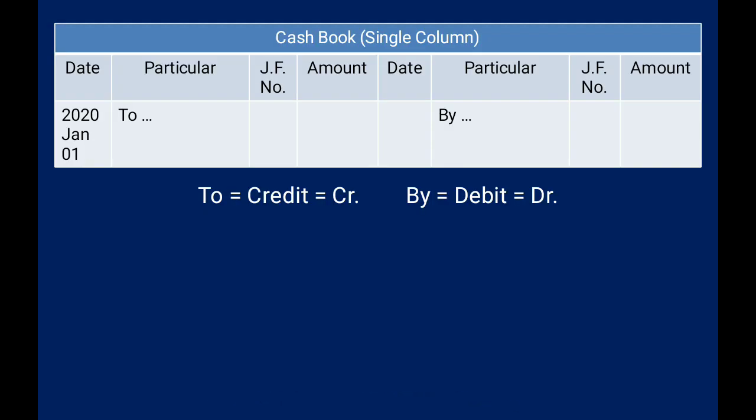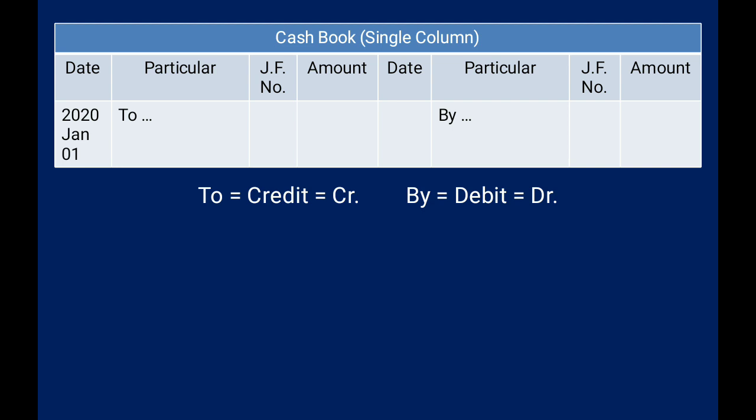The next we have is the cash book. That we have already prepared by the name of cash account in our previous chapter, which was ledgers. So there is no difference between the cash account and the cash book. All the concepts we have used in ledgers, we have to use similarly here.